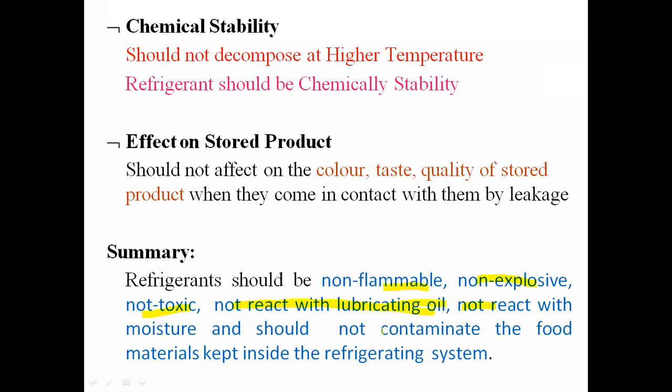So these are the important points related to the chemical properties of refrigerant, or safe working properties of a refrigerant. Now the last point is called the physical properties of the refrigerant. There are various physical properties of refrigerant. Out of that, the first one is the specific volume of the refrigerant.